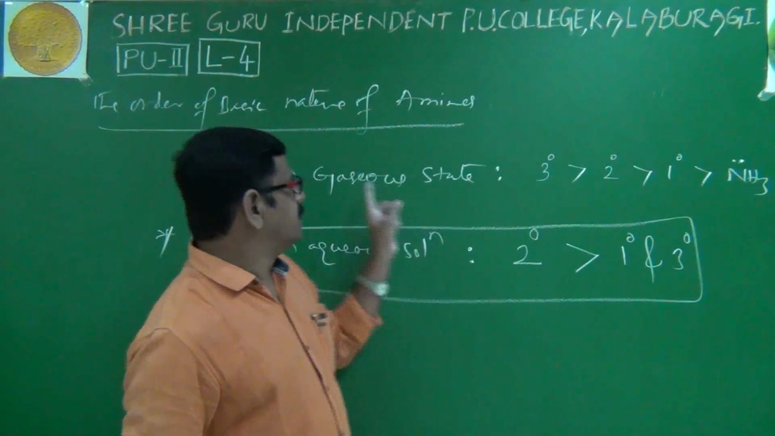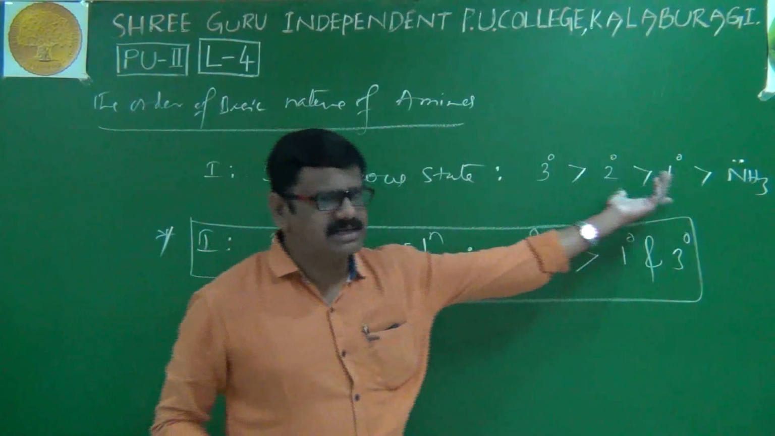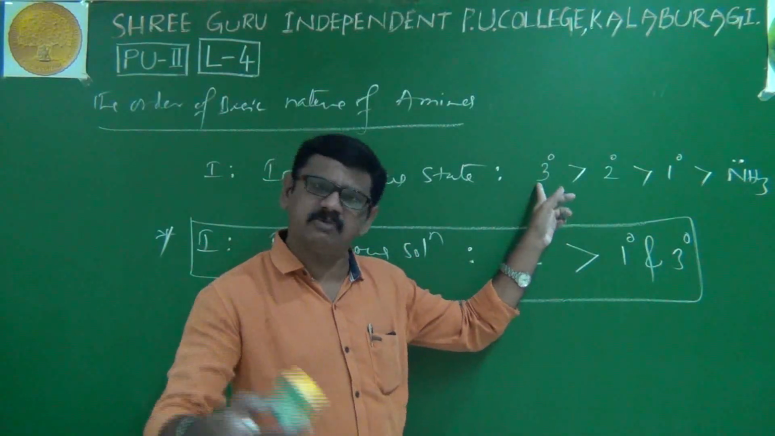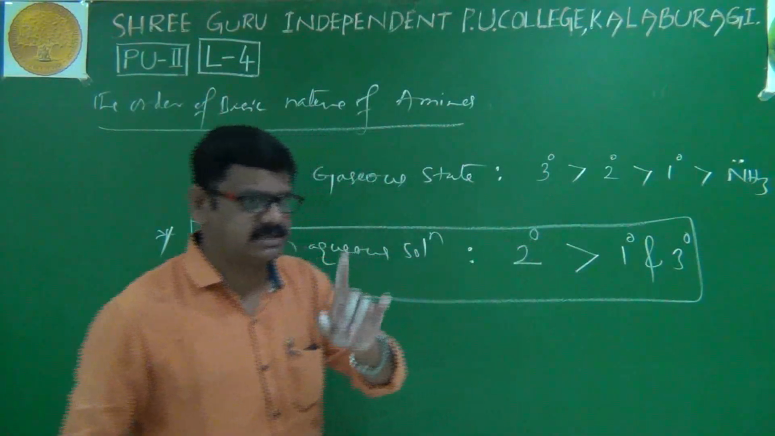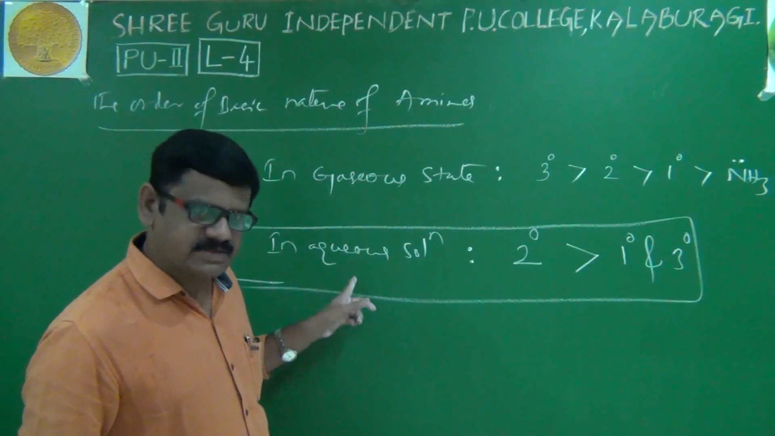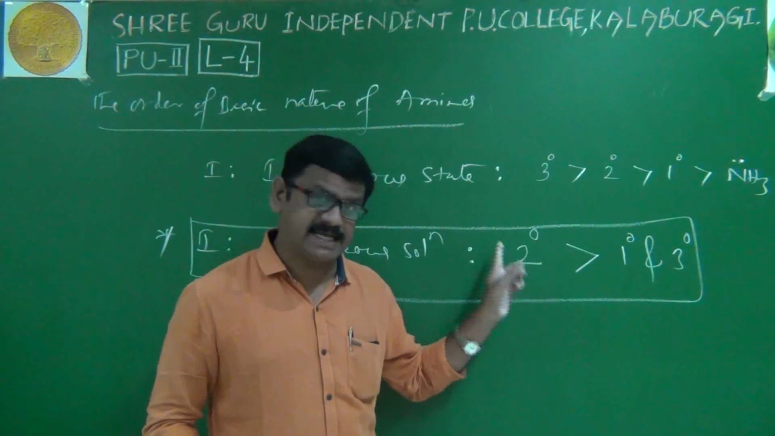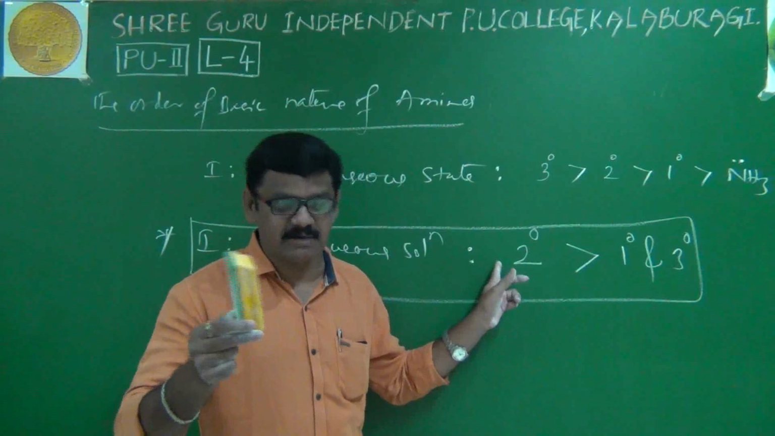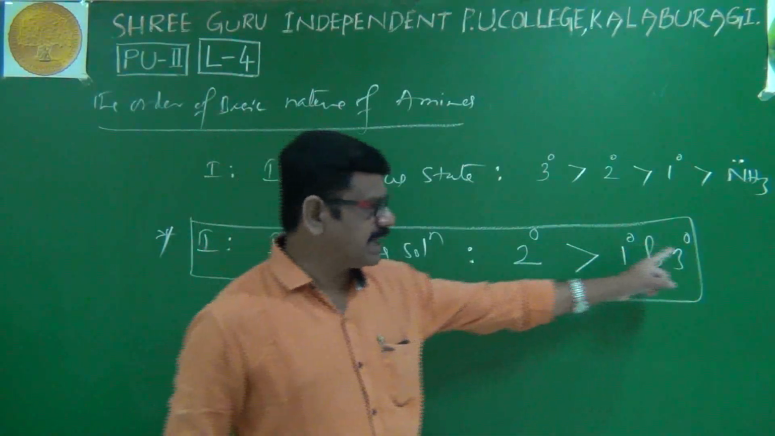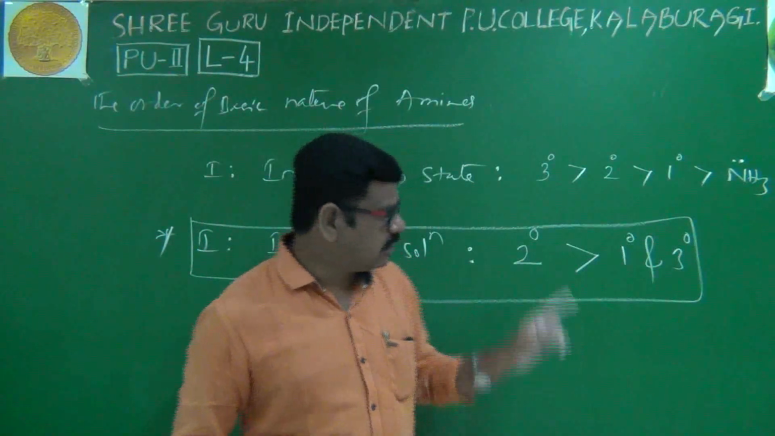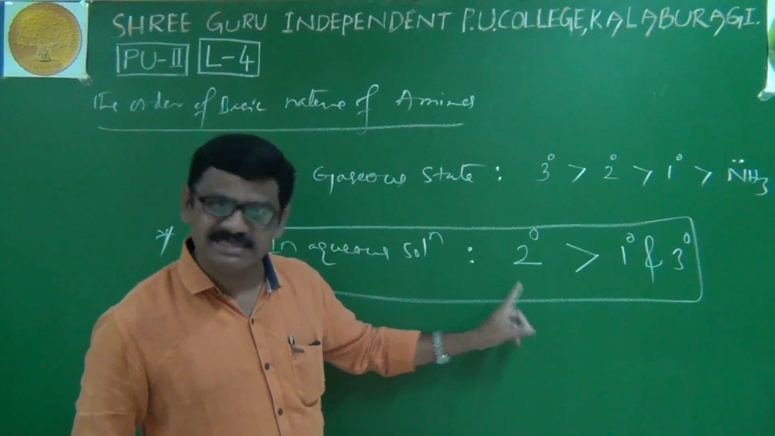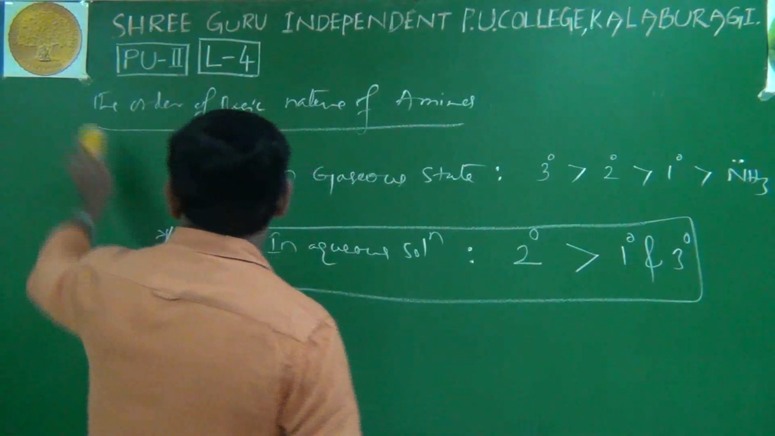I'll repeat. In gaseous state, it is a normal, general reason. Here more alkyl groups are there, so obviously the basic nature is more. But in aqueous solution, unexpectedly, secondary amines are more basic than primary as well as tertiary amines. Now here we'll discuss its reason clearly. See here.